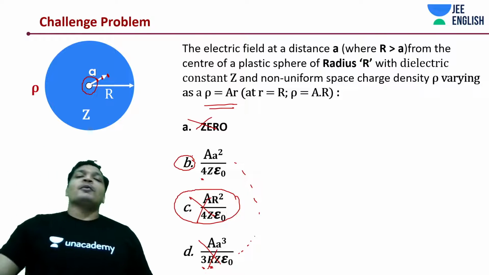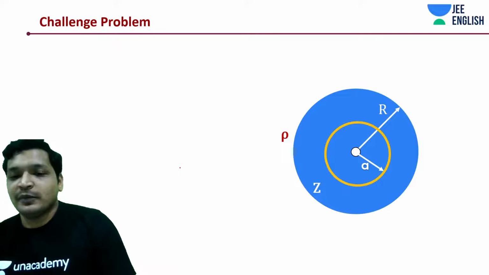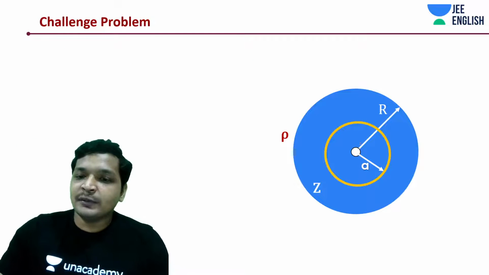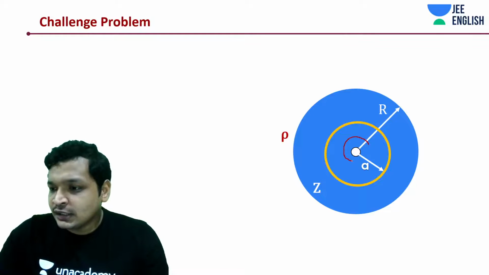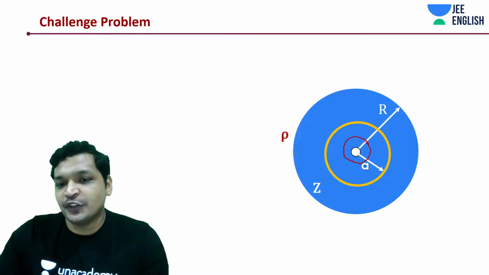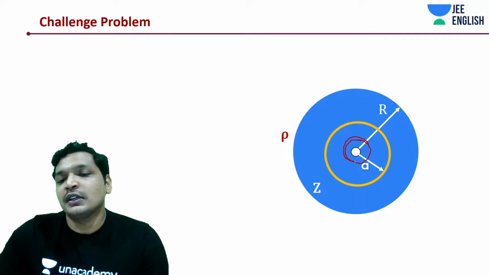But let's do the problem, guys. This is not the way to solve the problem. Of course, at a distance A, we'll be drawing a Gaussian surface, and the complication is, yeah, it's B. Good, Prabhat.